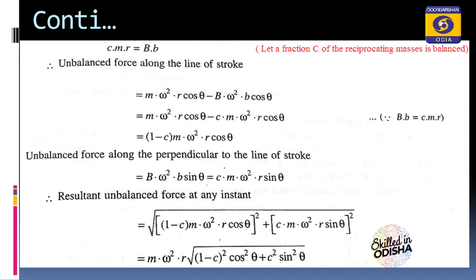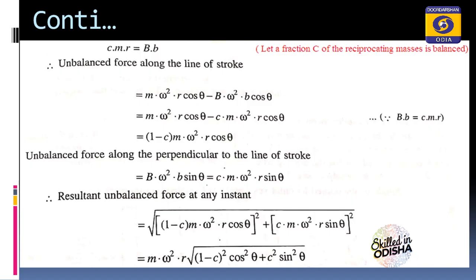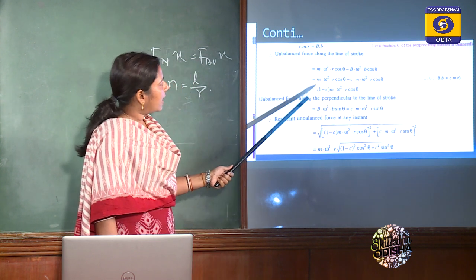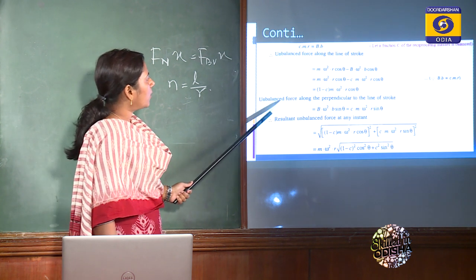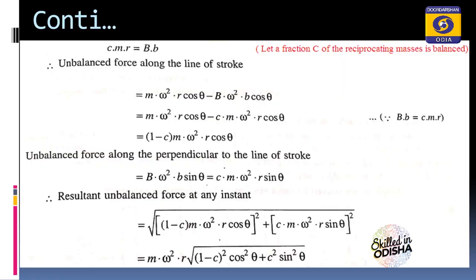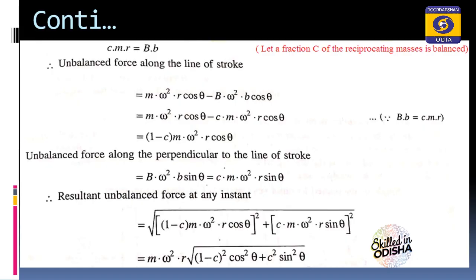So in place of Bb we can just put c m r. The unbalanced force along the line of stroke is m omega square r cos theta minus this, and as a result we are getting (1 minus c) times m omega square r cos theta. This is the unbalanced force along the line of stroke. What will be the perpendicular component? That will be B omega square b sin theta, and in place of Bb we put c m r. We are getting this. This is the horizontal component, this is the vertical component. So what will be the resultant? Root over of horizontal square plus vertical square. By simplification we are getting this.